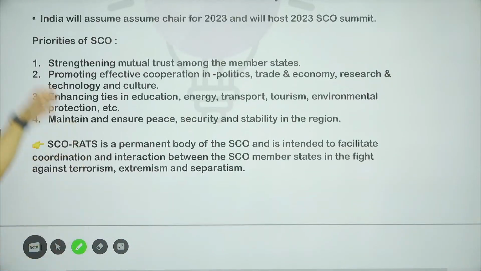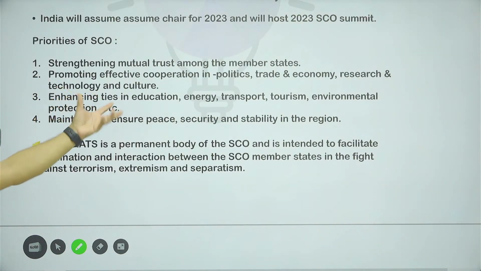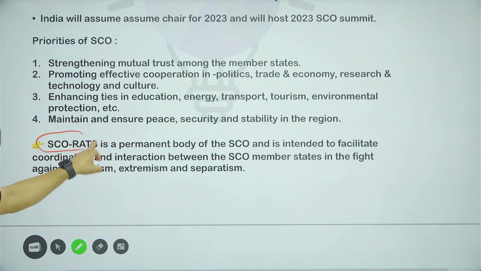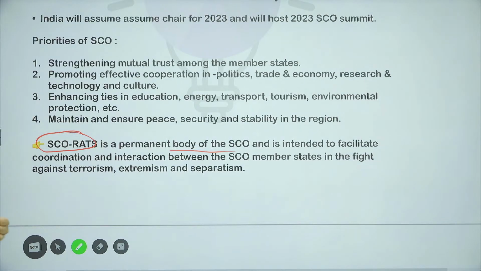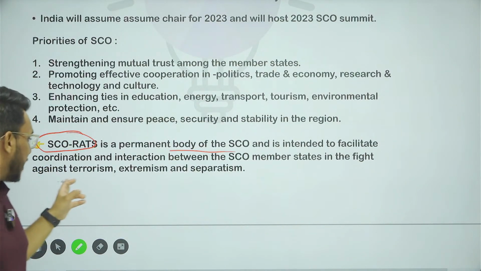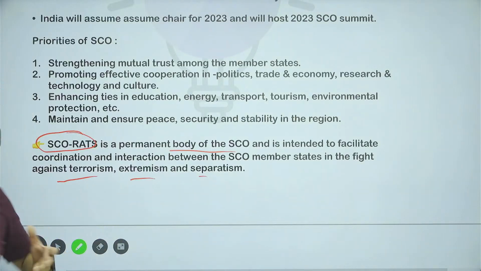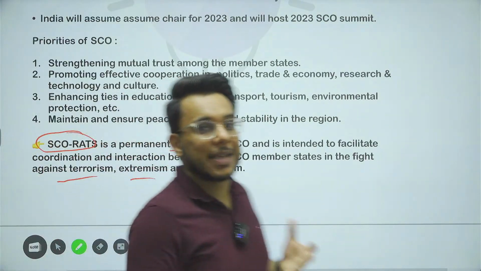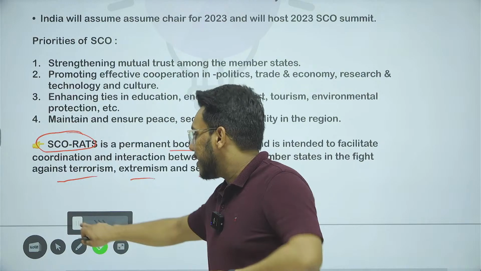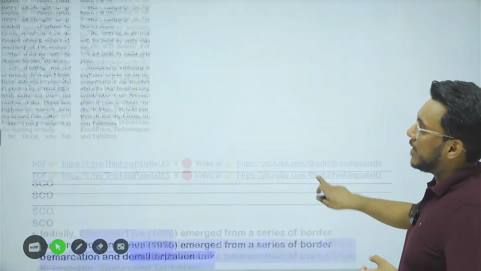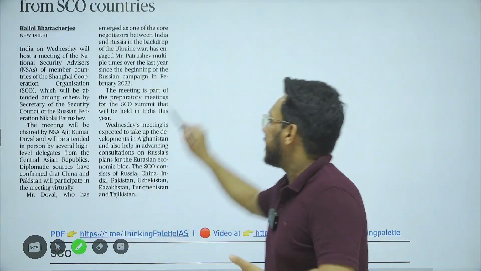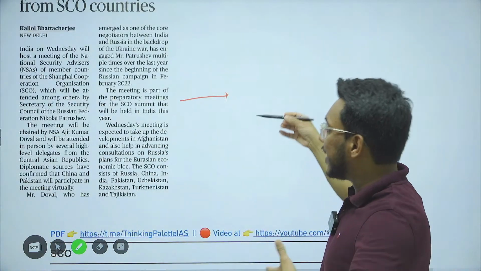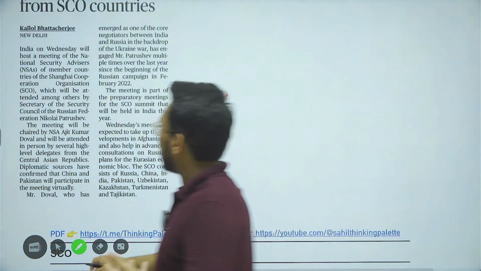Now, these are all the priorities of SCO: mutual trust, effective cooperation, energy, transport, tourism. And within SCO there is SCO RATS, which is a permanent body of SCO, and it is specifically created to tackle terrorism, extremism, separatism in Central Asia region. So this is the SCO, and within the SCO, the security advisors meet will now be held. It is part of the preparatory meeting of SCO.